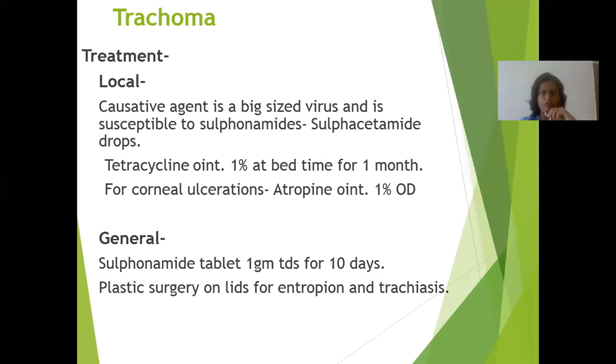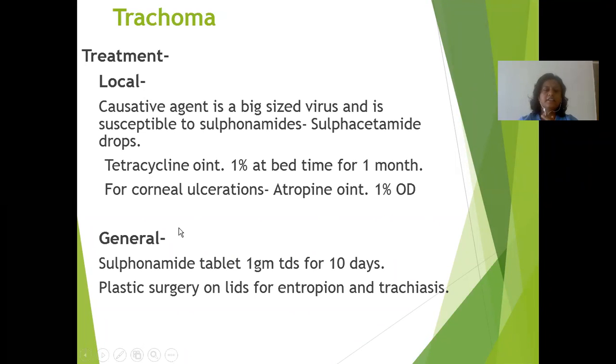Then the treatment of trachoma. There are two types of treatment: first is local and second is general. Local treatment: the causative agent is a big-size virus and is susceptible to sulfacetamide drops. So we can use these drops with tetracycline ointment 1% at bedtime for a month. Then, for corneal ulceration, we can use atropine ointment 1% OD.